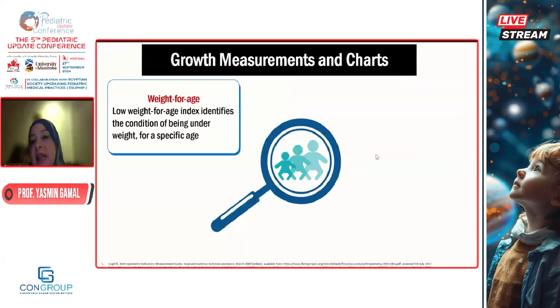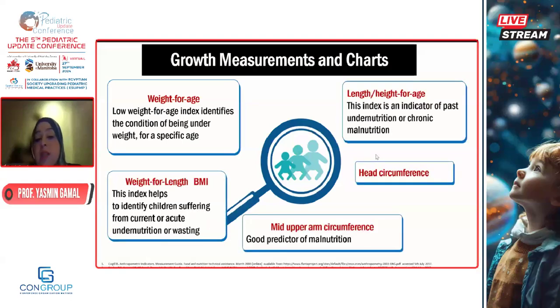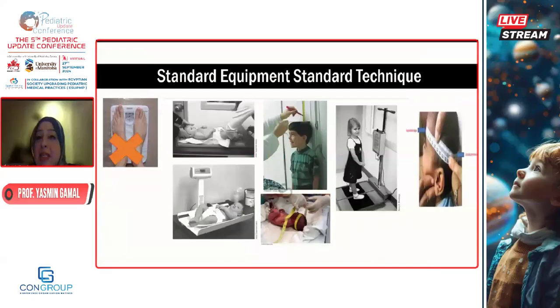Then we have to take detailed anthropometric measurements and plot good anthropometric measurements: weight, height, weight for length, mid upper arm circumference, head circumference. And the key is standardization, because grams and centimeters can change the decisions you are taking towards this child. So a child can have a growth velocity on the normal centile, and if you just missed a few centimeters, it can be below the centile and the decision would be different. So standardization of the equipment: we have to use stadiometers and infantometers for length and height, and we have to use calibrated digital scales.